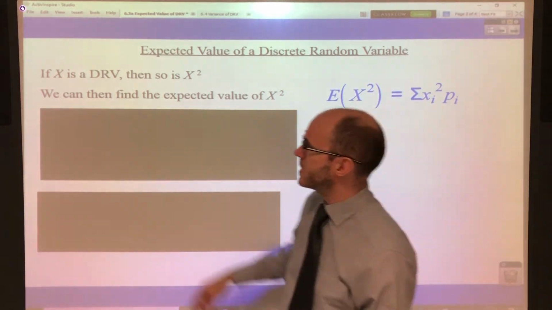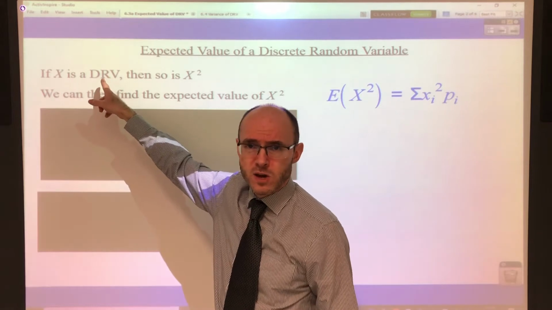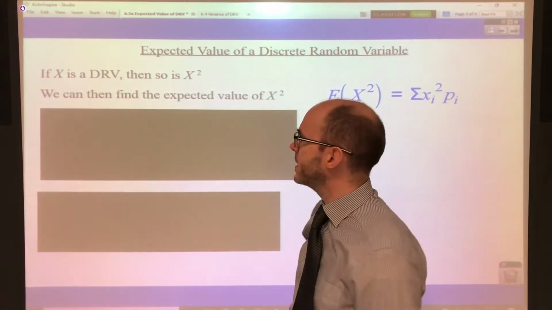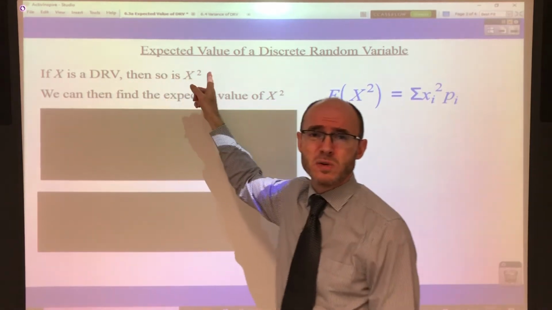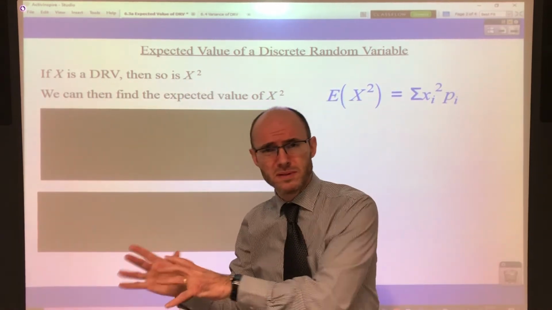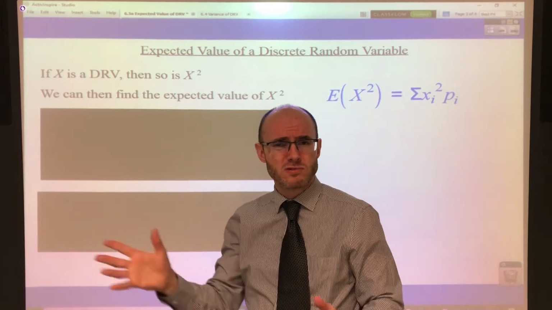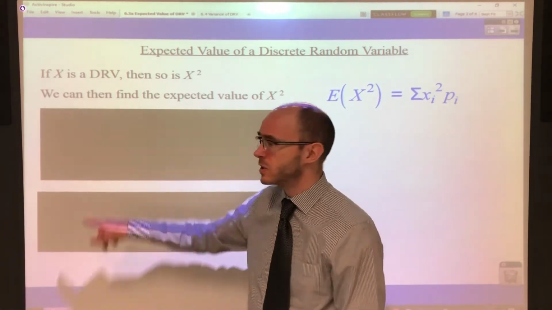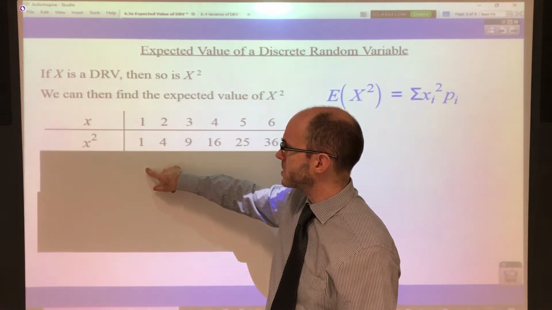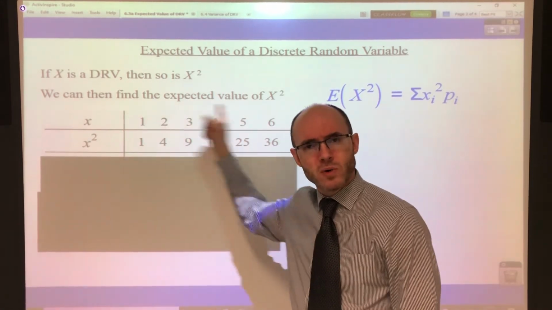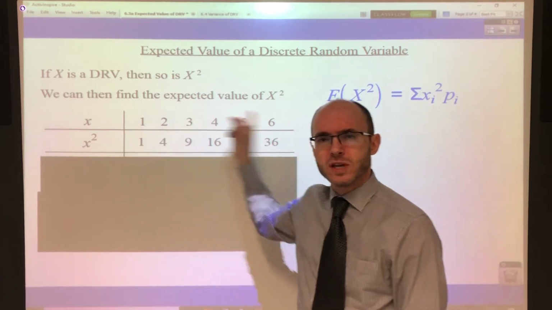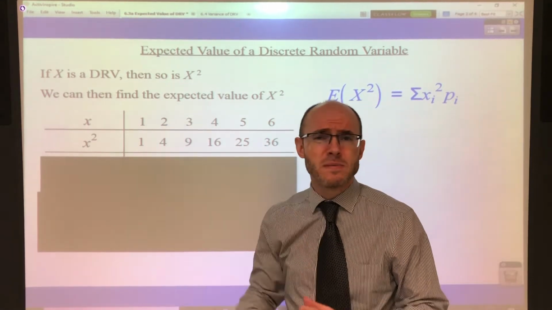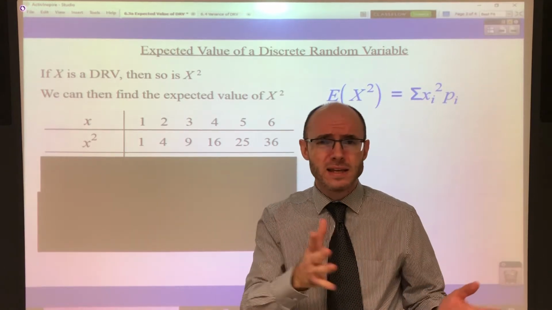Now just a little note here, if X is a discrete random variable, you can start abbreviating these if you want because DRV takes a long time to write down. If X is a discrete random variable, and so is X squared, obviously a discrete number squared also gives you a discrete number. Okay. We can also find the expected value of X squared, and I'm going to do that quite simply using the table that we just had. So, for example, with the dice rolling, okay, numbers 1 to 6, all you do is just square these values, which is simple. So it doesn't have to be about rolling dice. It could be any discrete random variable.